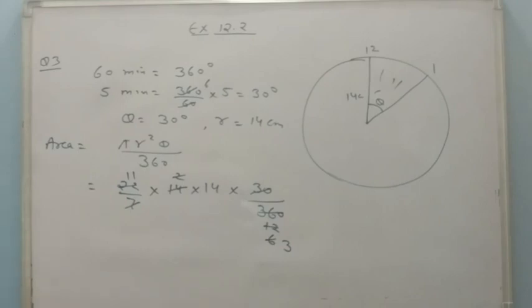So the remaining part is 11 into 14 upon 3, or it is 154 upon 3 centimeter square.